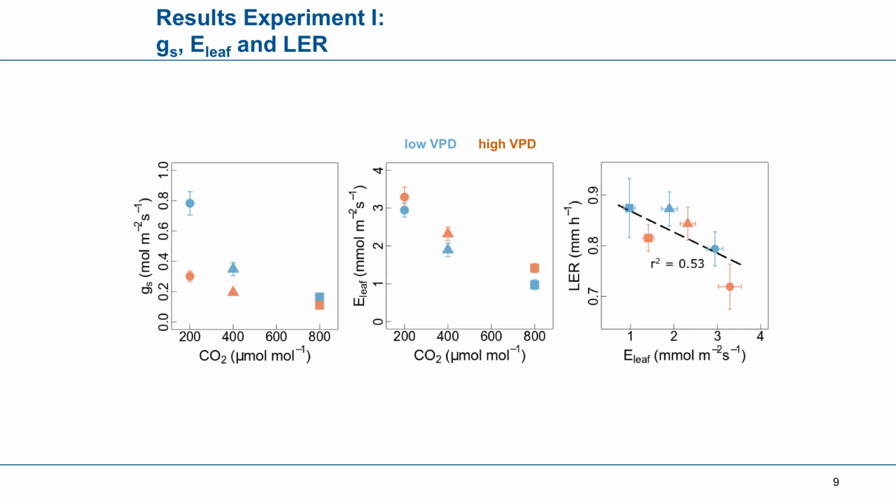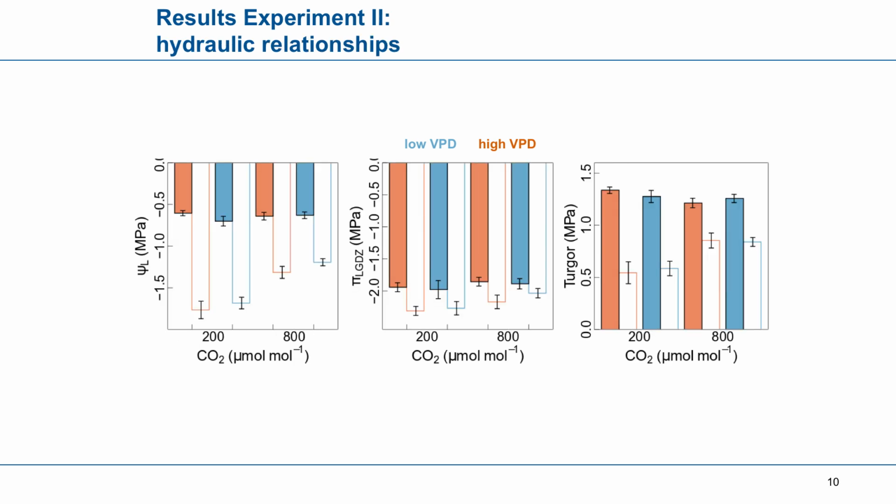And this effect on the evapotranspiration, these differences that we observed during light conditions, had a correlation with the leaf elongation rate during the light. So this shows us more or less that these differences had to do with some kind of hydraulic signaling. And for the details about these hydraulic relationships, the full bars are the dark conditions and the others are the light conditions.